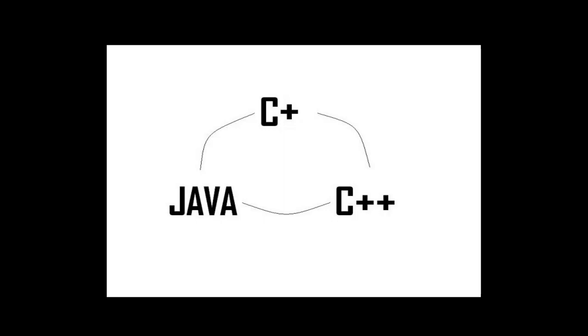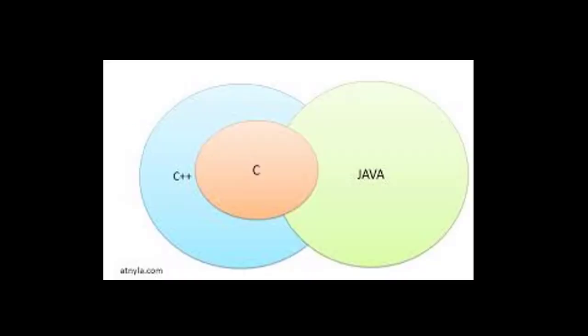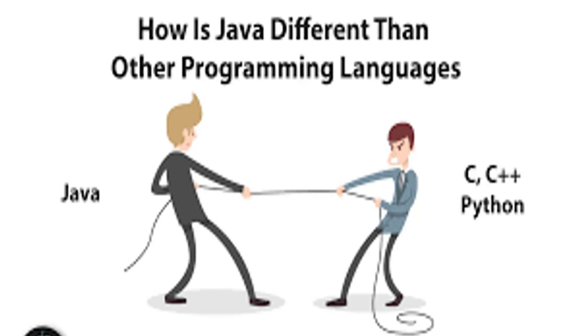Now we are going to know what is the difference between other programming languages and Java. As I said, you might have learned programming with C before. You might have learned programming with C++. How is Java different from C and C++?